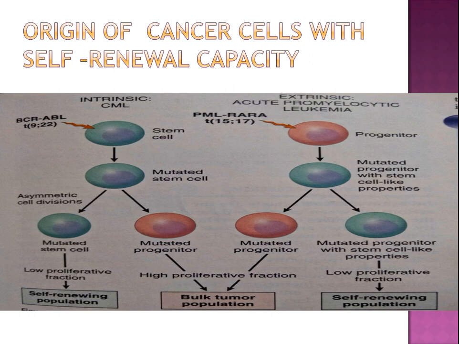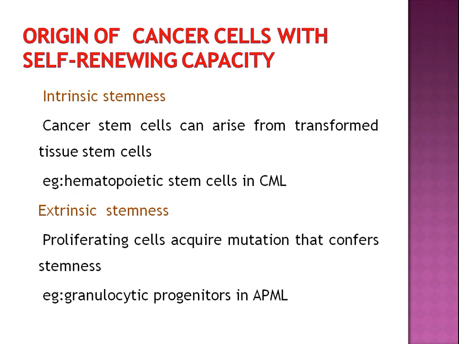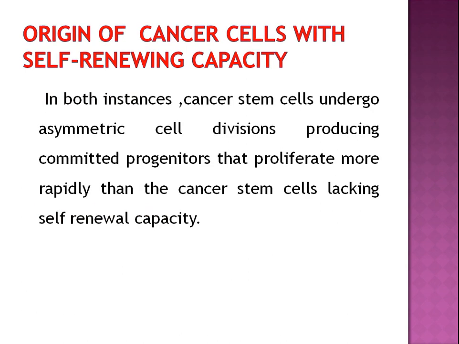On the other hand, if it is of high proliferation, then it leads to bulk tumor population. Cancer cells can arise from transformed tissue stem cells, or they can arise from extensive stemness, that is, proliferating cells acquire a mutation that confers stemness, like in the case of granulocytic progenitors in APML, acute promyelocytic leukemia.